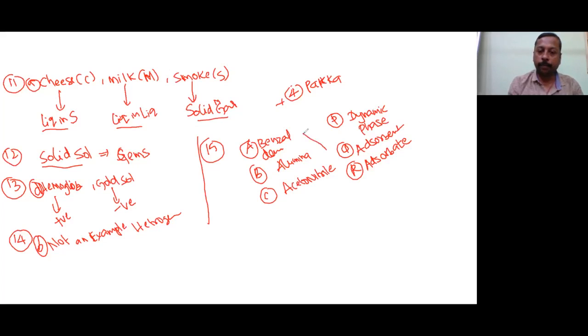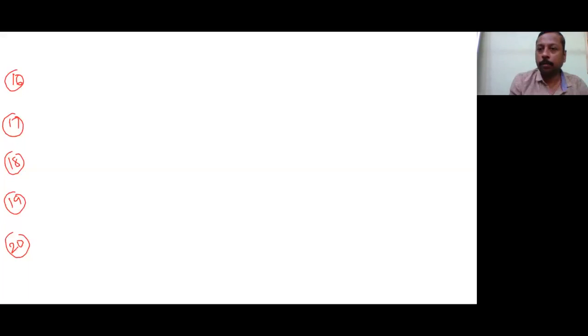Benzaldehyde is adsorbate. Benzaldehyde is Q. Alumina is adsorbent. Acetonitrile is dynamic phase. C will be P. So the 15th answer will be A option. So note down up to the 15th question.